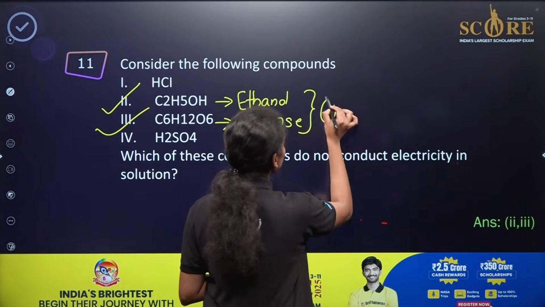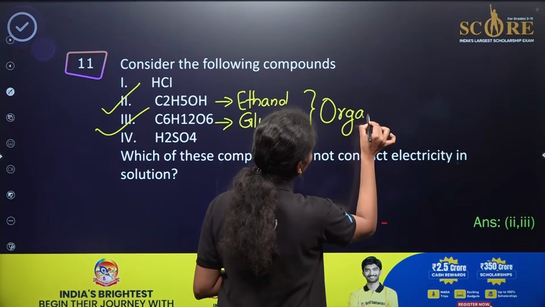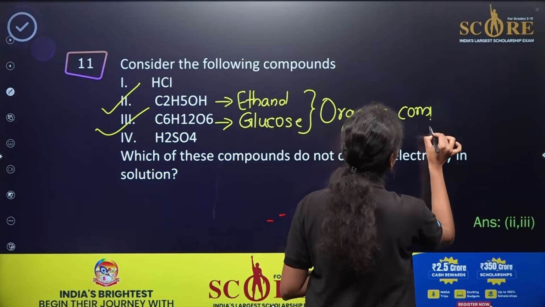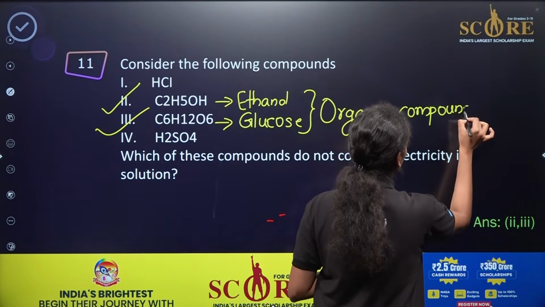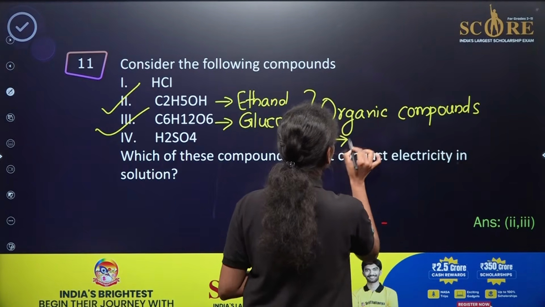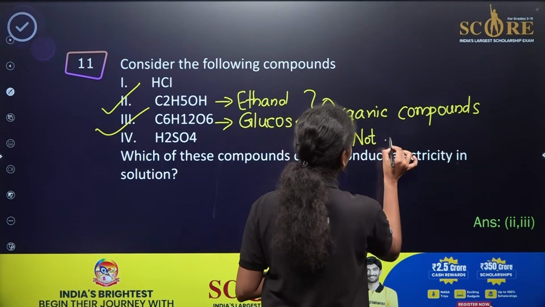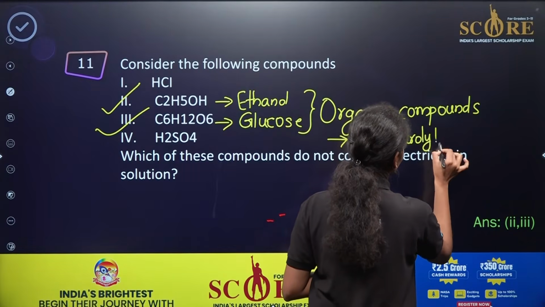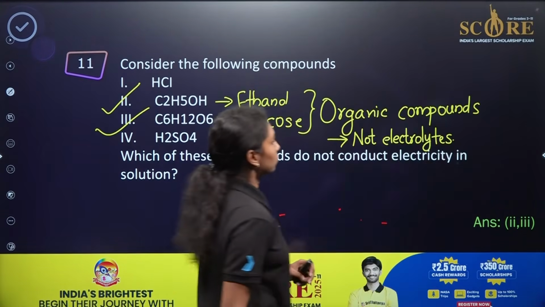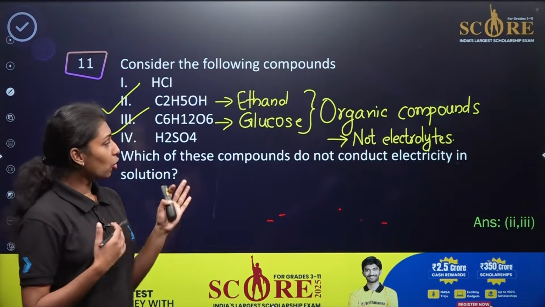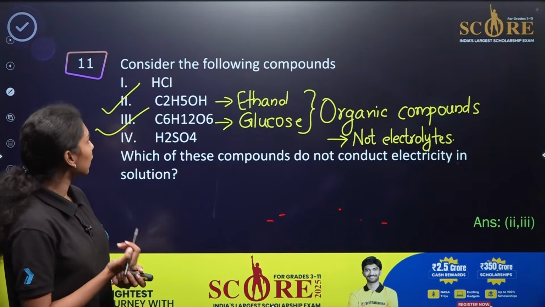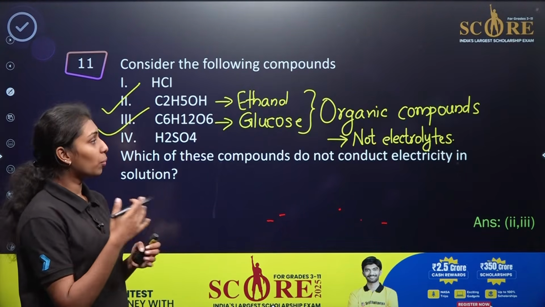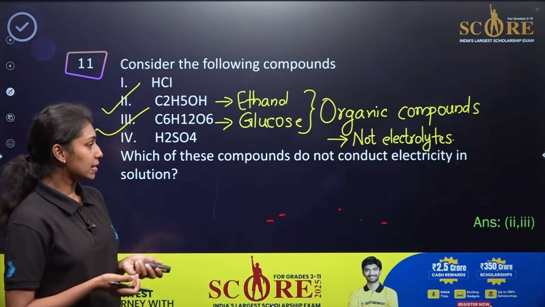These are organic compounds. These do not dissociate into their ions. So if they are not dissociating into ions, they will not conduct electricity. These are non-electrolytes. They will not conduct electricity. So option 2 and 3 will be the correct answer here. While if you compare HCl and H2SO4, they will be conducting electricity, because they form different ions over there.